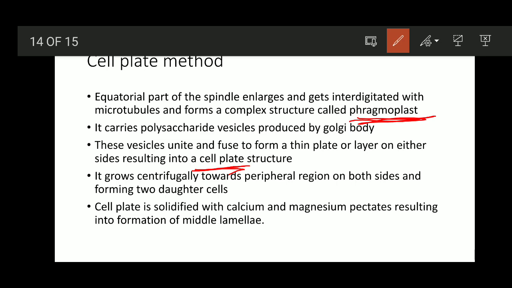So the initial segregation of the parent cell into two daughter cells is by the formation of the cell plate.